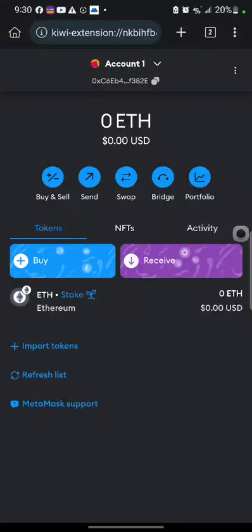Okay, so we have been able to open all our wallets now, and everybody knows how to open their wallet by now, and I'm sure we all have our wallet. So what we now need to understand is that there's what we call network, and there's what we call token.